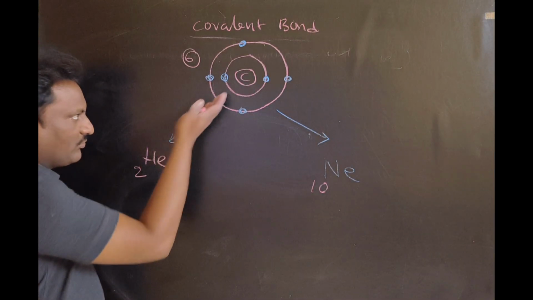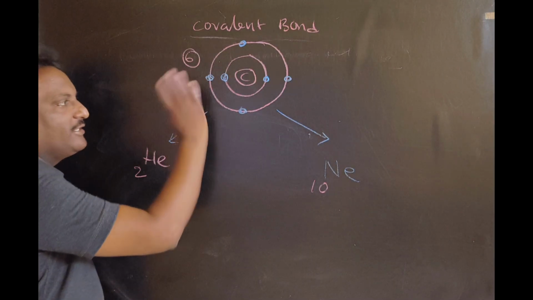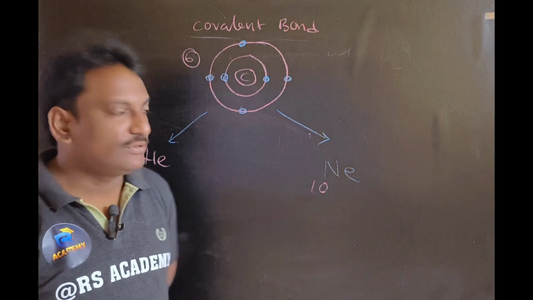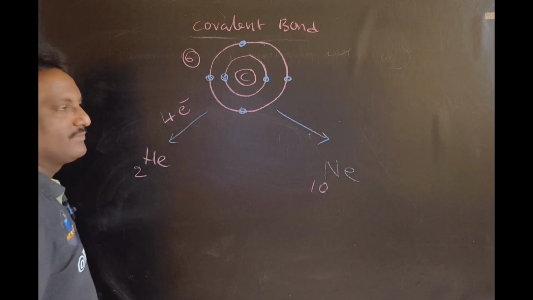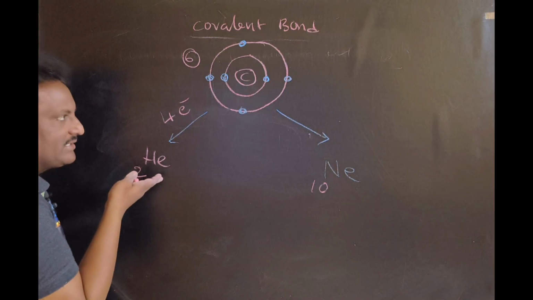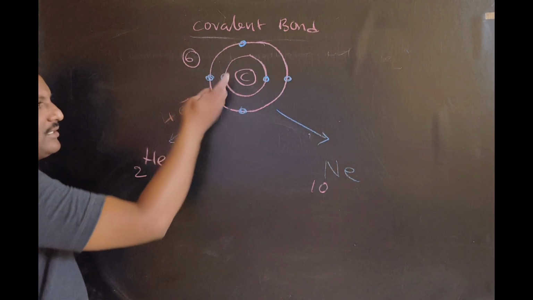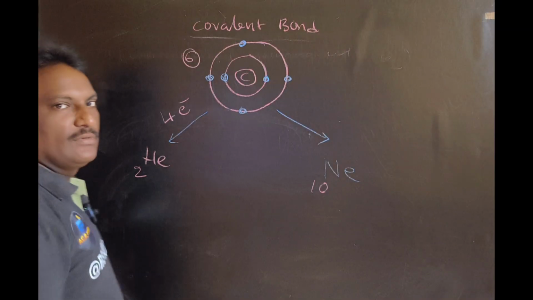If it wants to attain helium configuration, it should lose 4 electrons. So if we remove 4 electrons, then it will become helium.